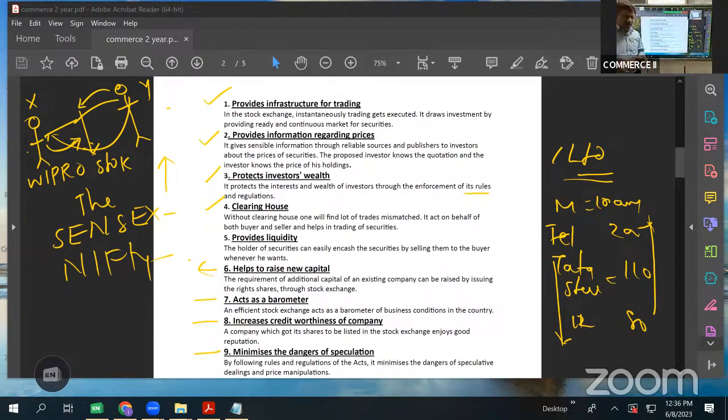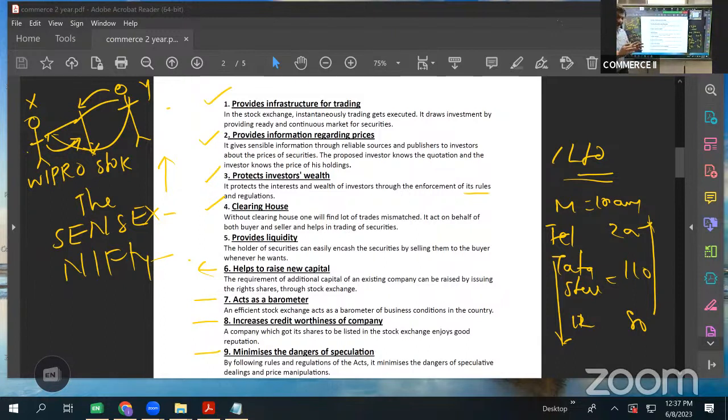But if there is a change in prices because of some illegal practices, that cannot happen. Stock exchange tries to eliminate, to mitigate, to minimize the dangers of speculation.